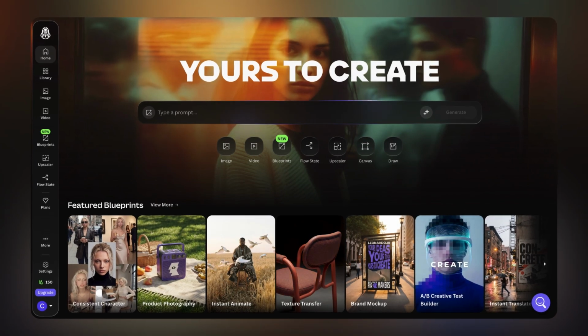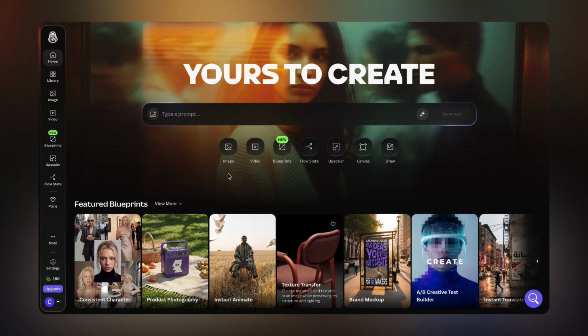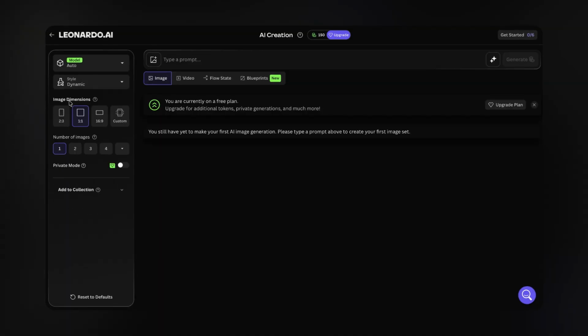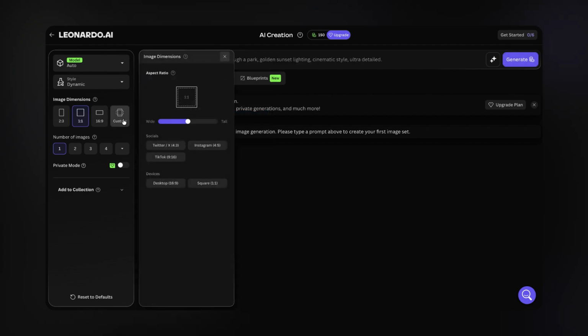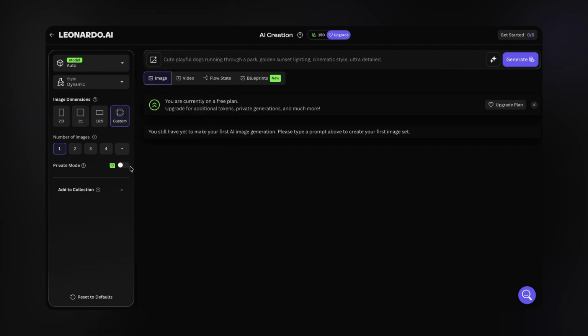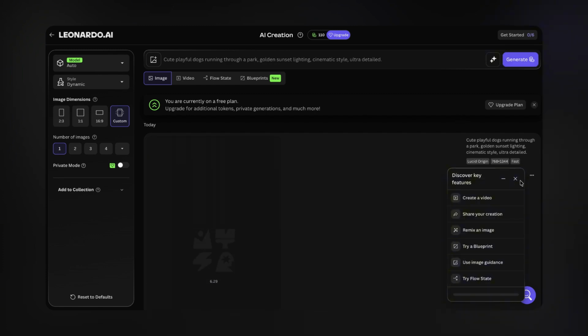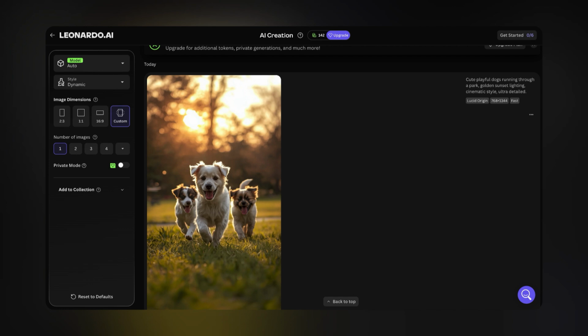The second important step will be to create visuals that will captivate viewers. Now go to Leonardo AI. Type a prompt describing the scene you want. For example, cute playful dogs running through a park, golden sunset lighting, cinematic style, ultra detailed. Leonardo will generate an image you can use in your video. If you want a premium option with even higher quality, you can also use Midjourney. Download the generated image once you are happy with it.